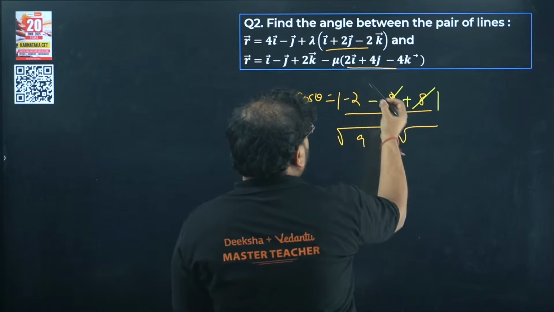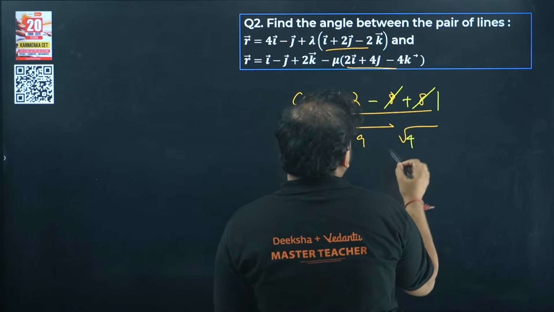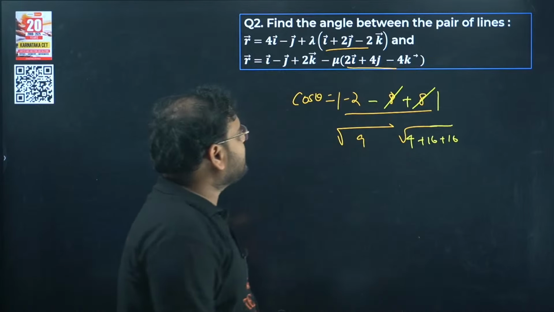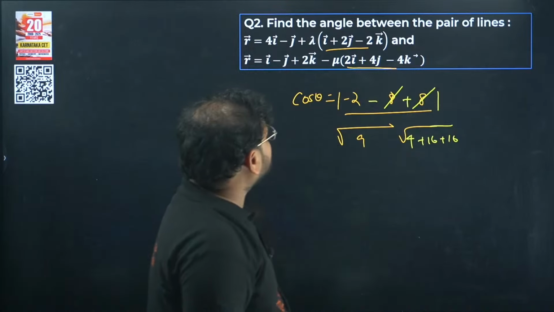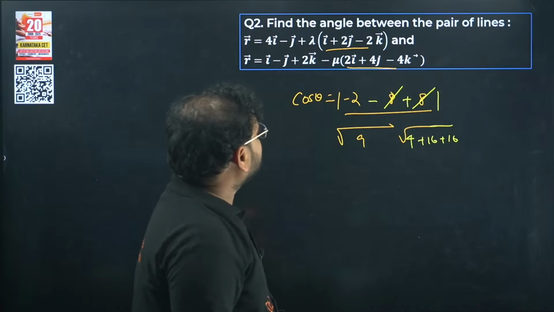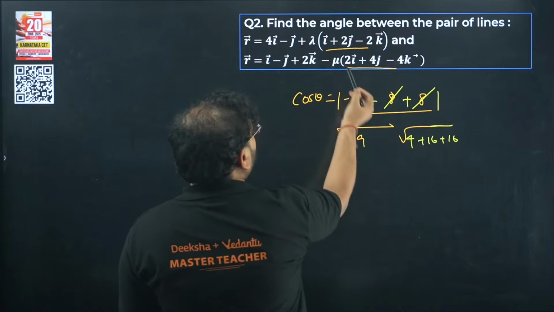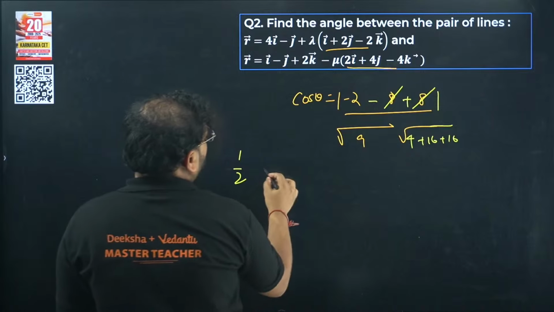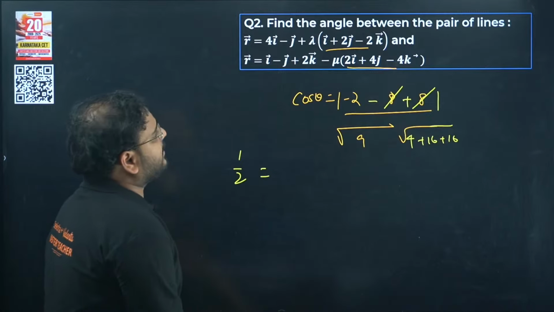Again, we're going to get over here as what is the value? 4 plus 16 plus 16, right? Check. Angle between that pair of lines. Isn't that 0 actually? Because check here, they're proportional, no? 1 to 2 we have here, as well as 2 to 4 and minus 2 to minus 4.